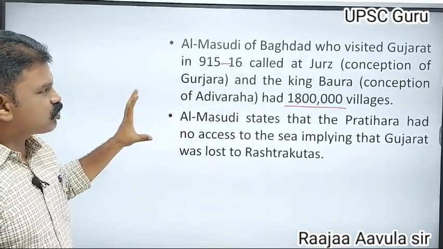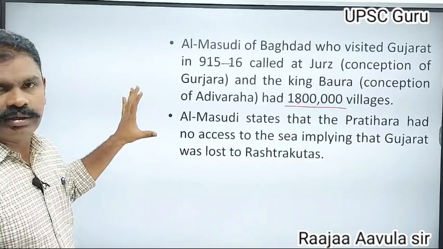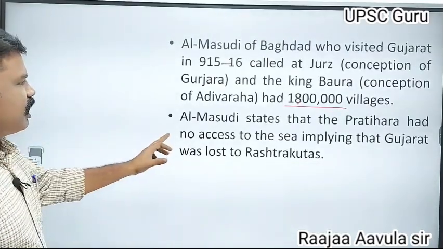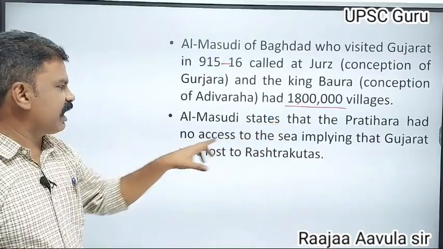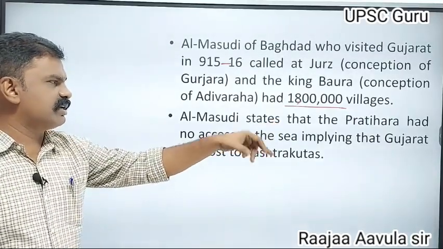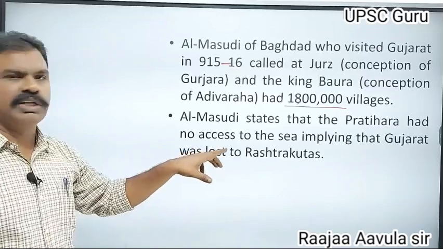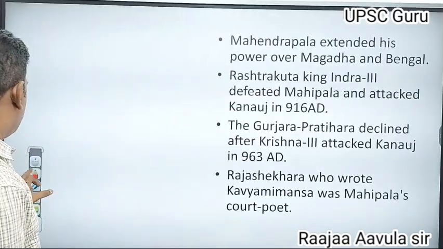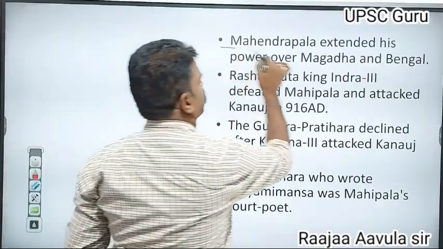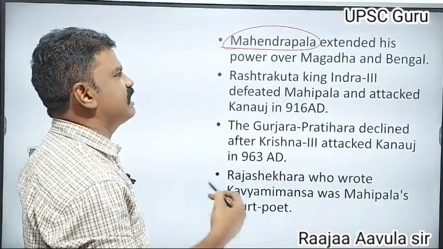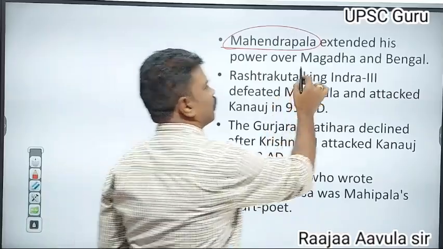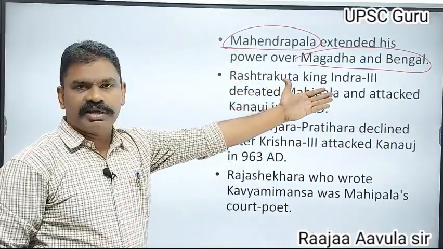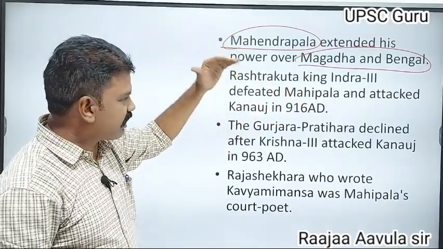Al-Masudi states that the Pratihara had no access to the sea, implying that Gujarat was lost to the Rashtrakutas. Later, Gujarat was lost to the Rashtrakutas. During the Mahendrapala period, Mahendrapala extended his kingdom up to Magadha and Bengal. Next, the Rashtrakuta king Indra III defeated Mahendrapala and attacked Kanauj.